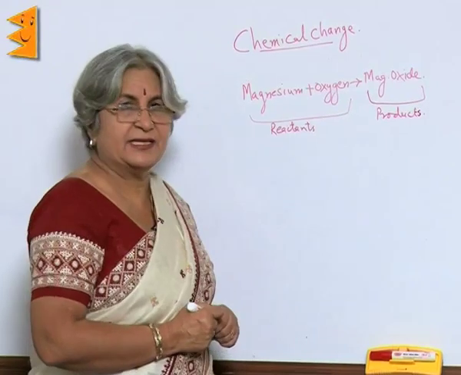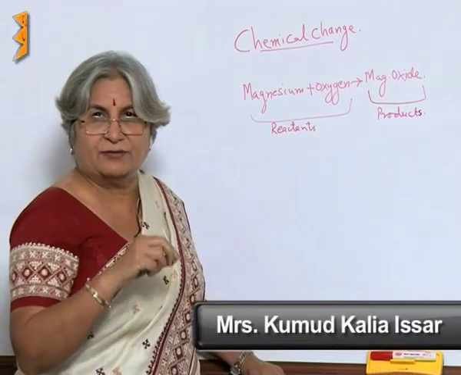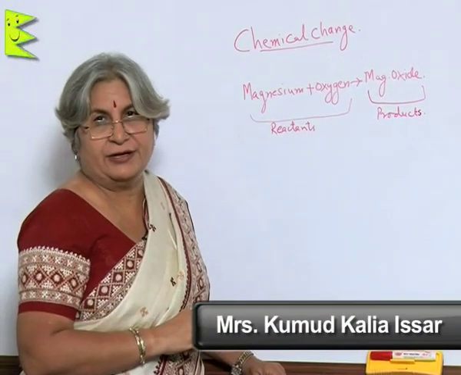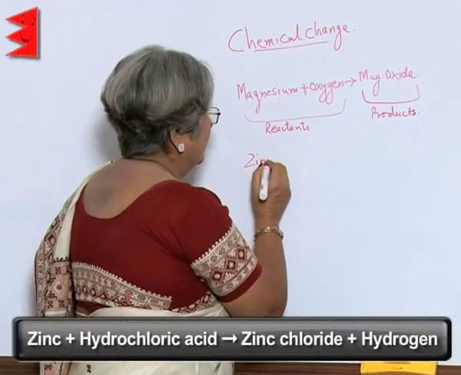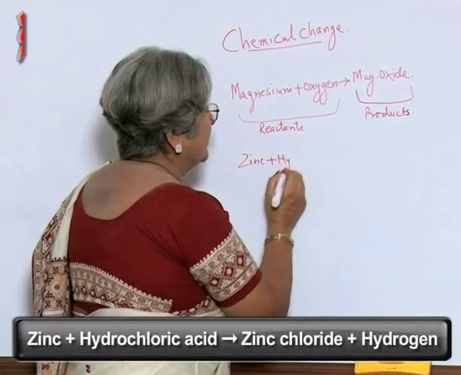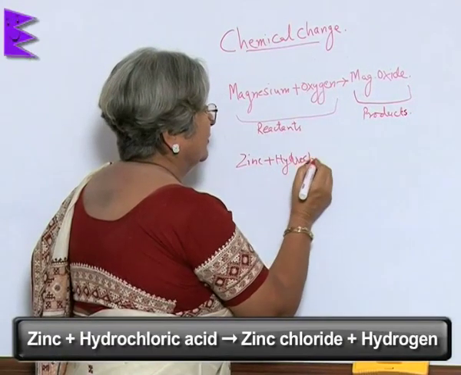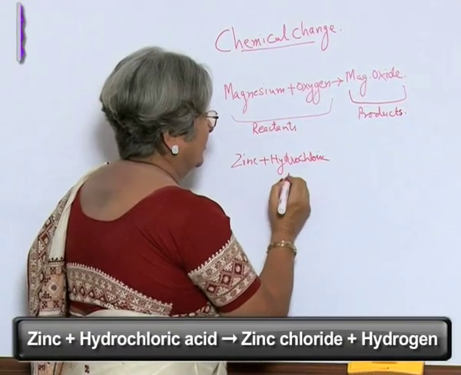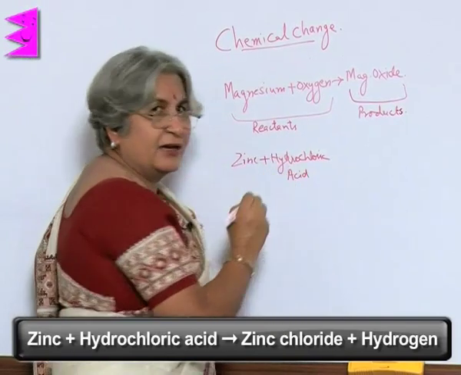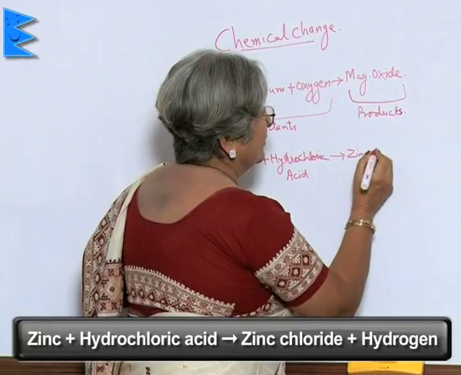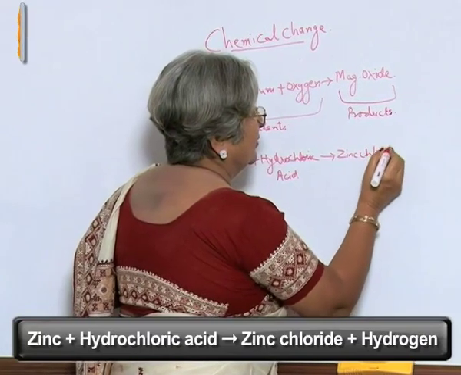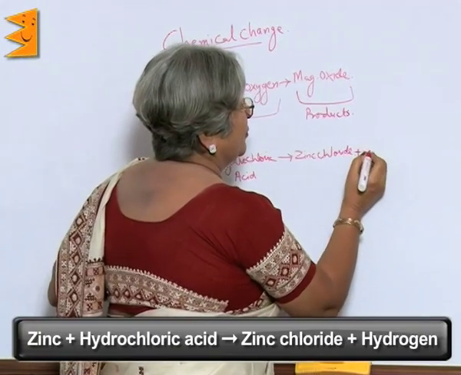In the second case, dilute hydrochloric acid was poured over zinc granules. So, what happened? Zinc plus hydrochloric acid, and what did it give us? It gave us zinc chloride and hydrogen.